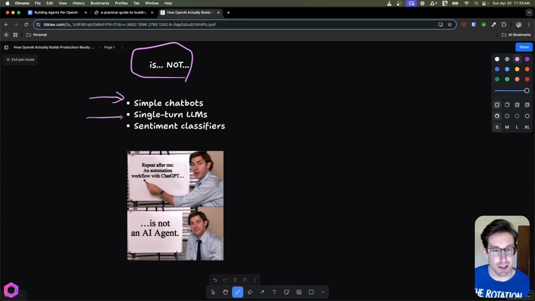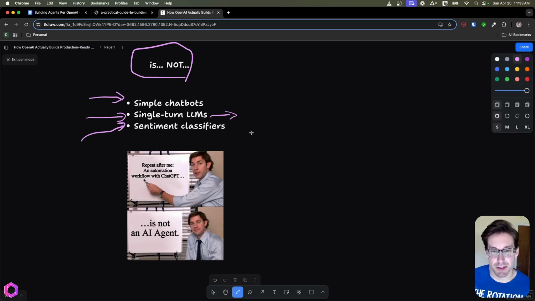The next thing is single-turn LLMs. You ask an LLM to do something, and it takes only one action for a certain ask. So it's basically, you push the button, it does the thing. You push the button, it does the thing. It's very deterministic in nature, even though these models are stochastic.